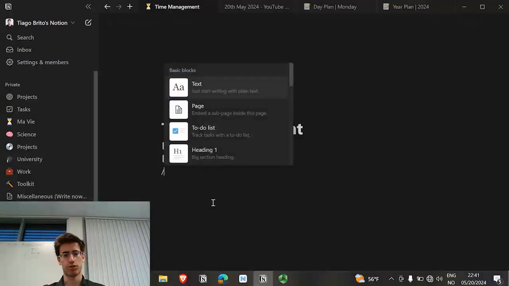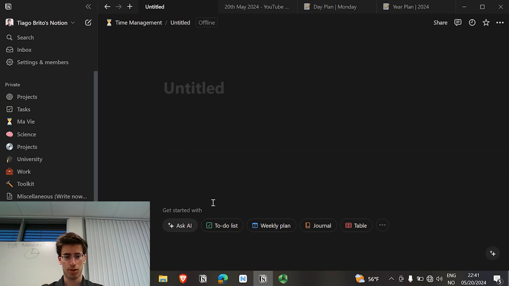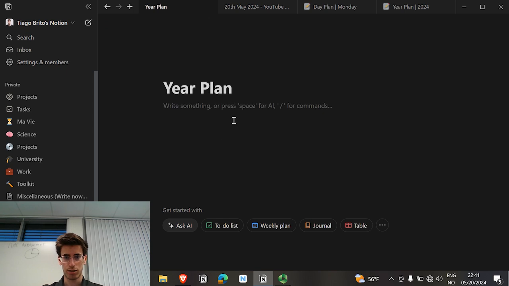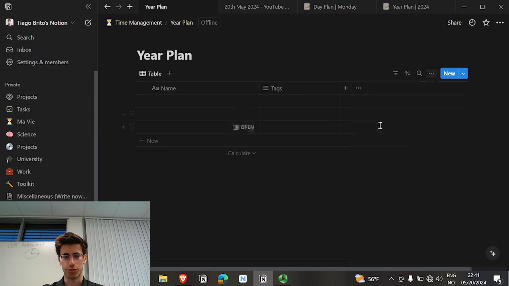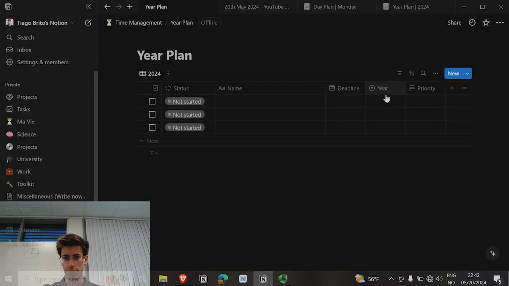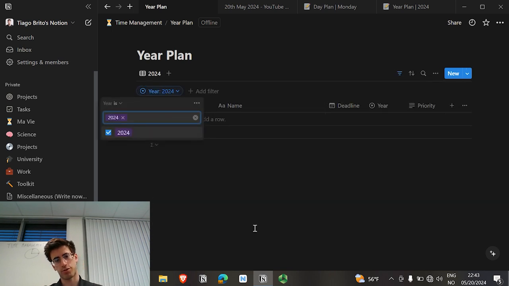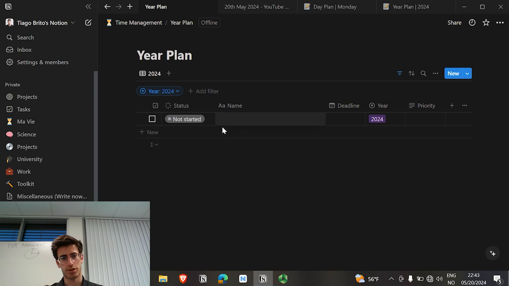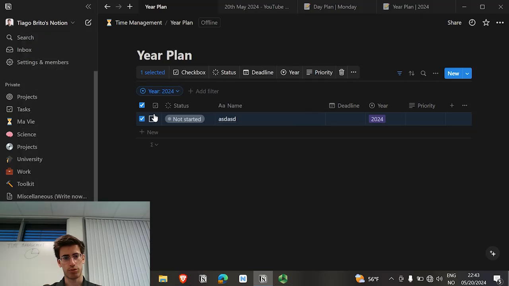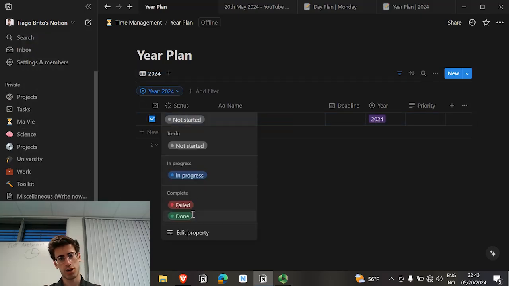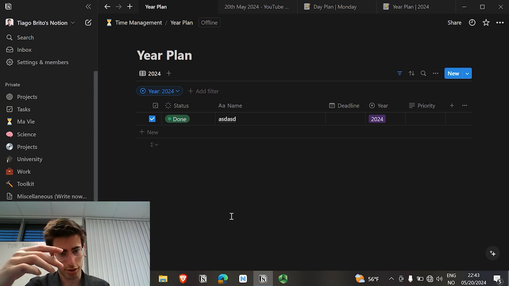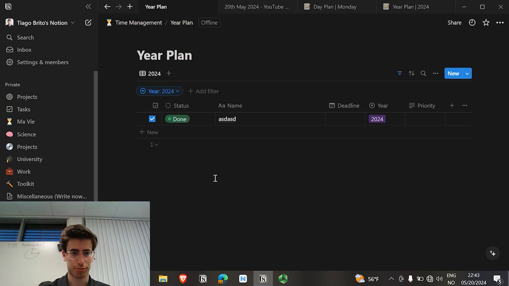Now you go to the year plan. Right on, year plan. Create the table again. New database. Then we filter it by the year, which is 2024. So when we add a task here, we want to be able to see it when we have completed it. So in the future we can go back to check the goals that we're able to complete or not.